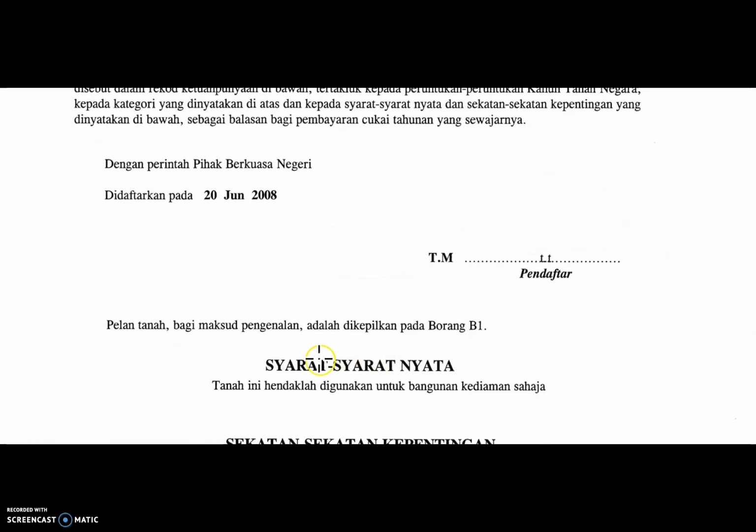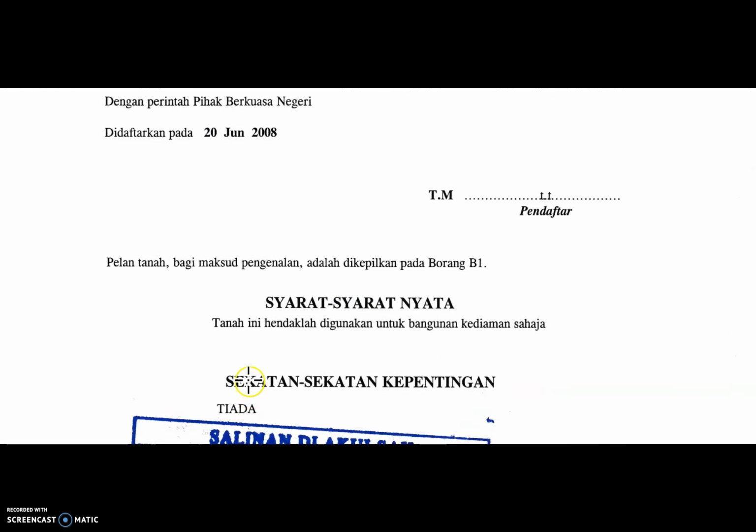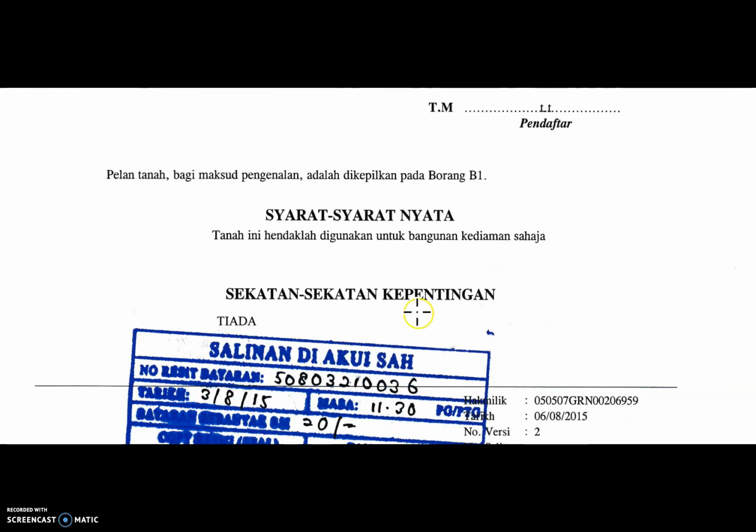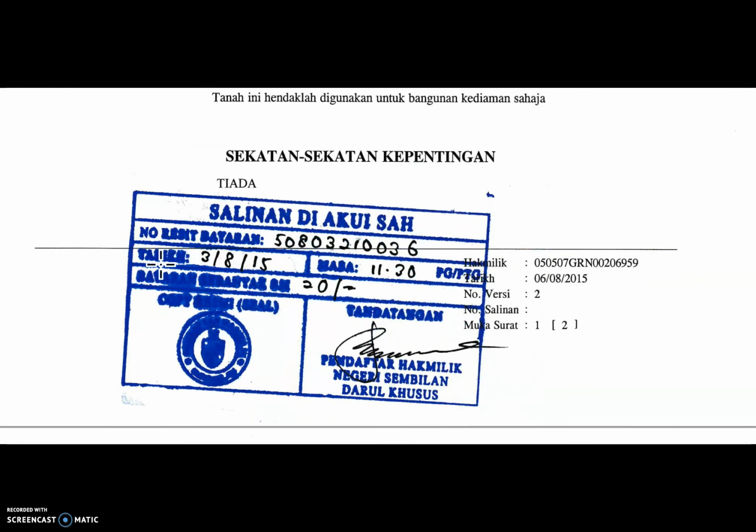Syarat nyata: tanah ini hendaklah digunakan untuk bangunan kediaman saja. Sekatan kepentingan, is there any condition of land use? There's nothing. This one we obtained a copy, so we had to pay 20 ringgit to get a copy of this, salinan akuisa.